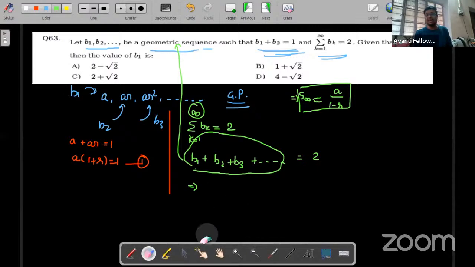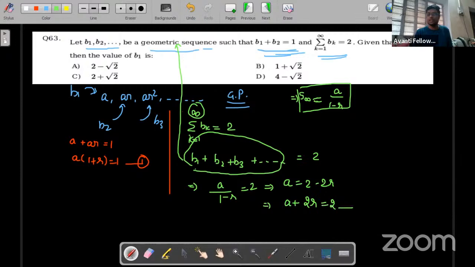We have already assumed B1 as A and B2 as AR, so why don't we write in terms of A and R only? Okay, no problem. So A upon 1 plus R, we can simplify. We cross multiply to get A equals 2 minus 2R, or we can say A plus 2R equals 2. Equation number 2, clear?